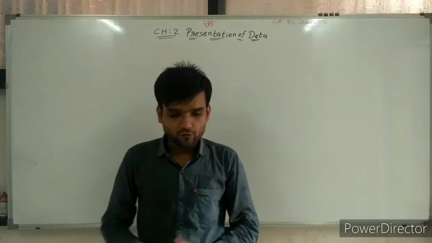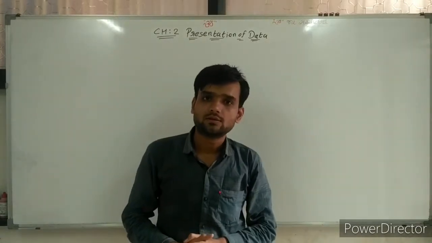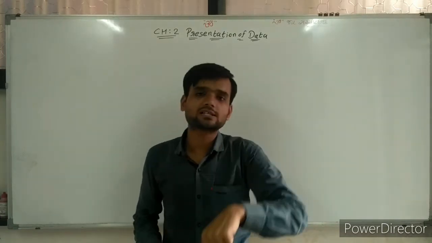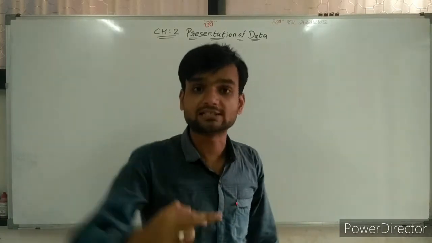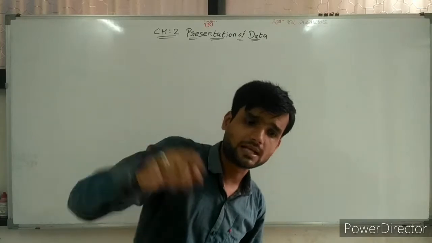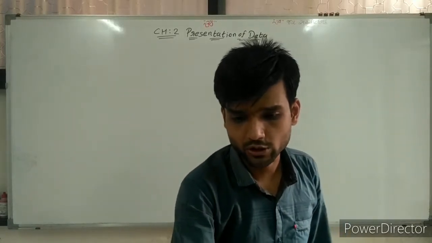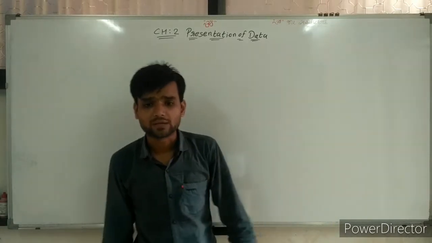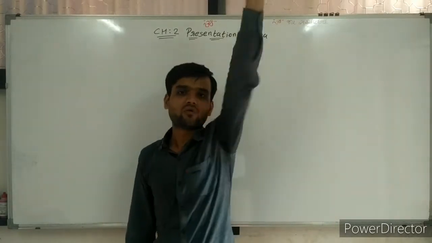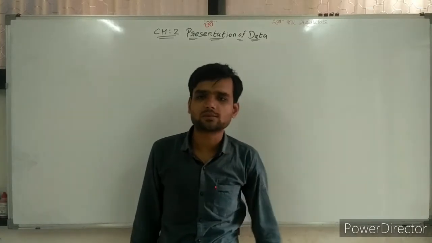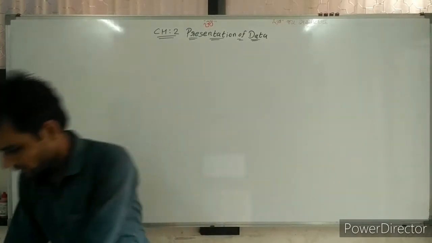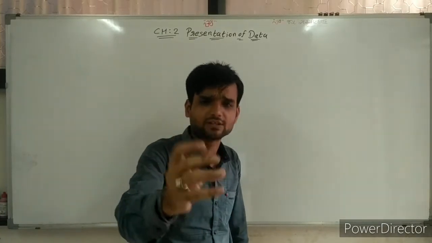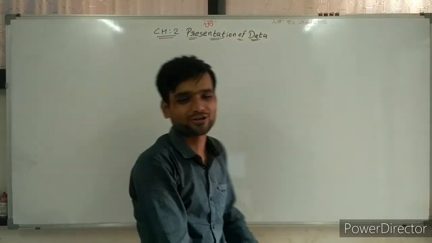Now, from different classes, if a continuous frequency distribution is given, how can we find the less than frequency distribution as well as the more than frequency distribution? That we need to understand today. And for that we are taking one sum. Here I am reading illustration number 7, which is given in your textbook.